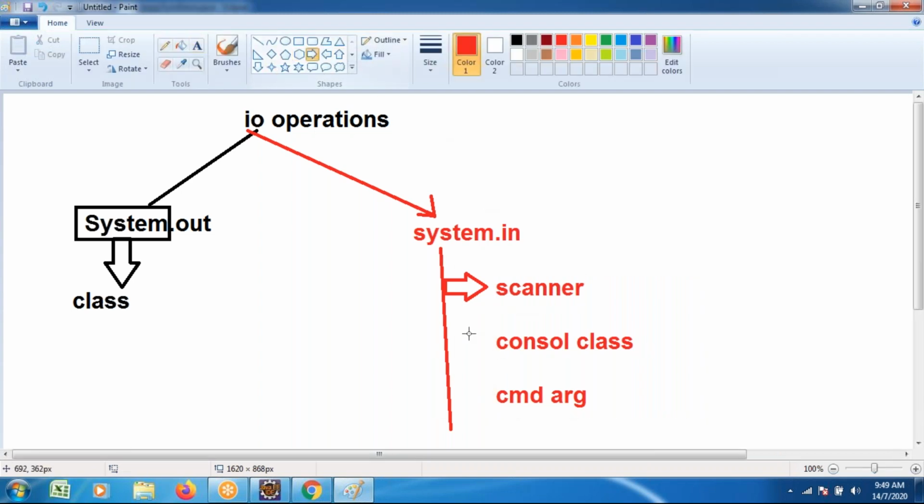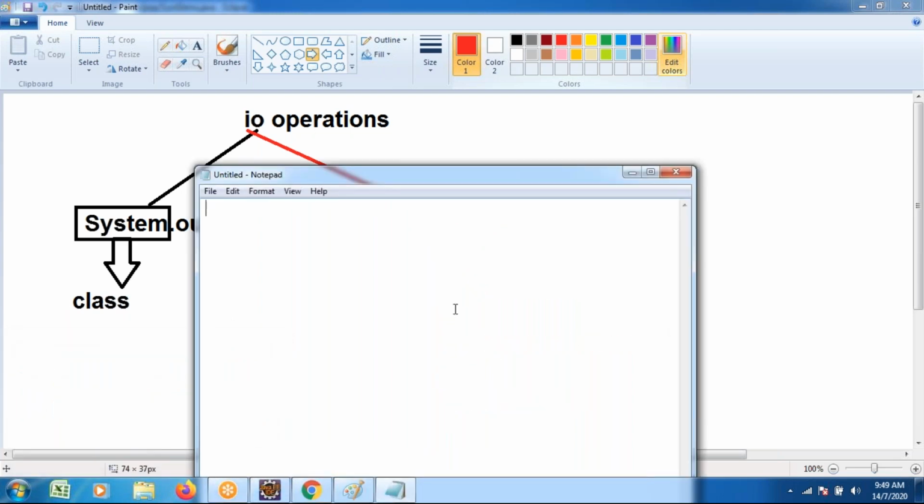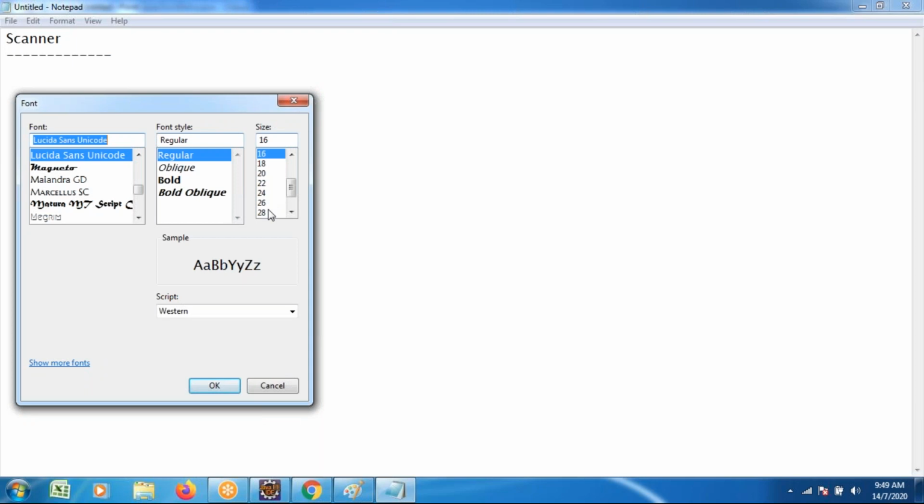Now I wanted to concentrate on scanner class. What is a scanner class? How is the scanner class going to work? We have to concentrate. Try to observe this one, command prompt. Scanner is a built-in class which is used to perform input functionalities.